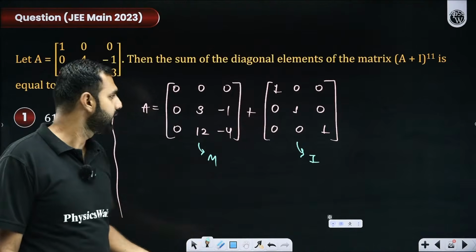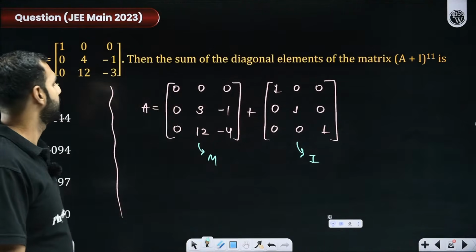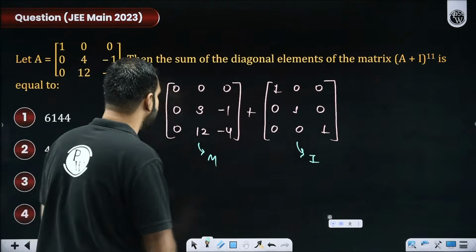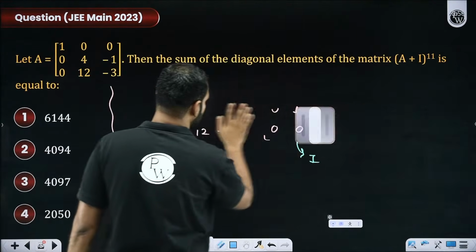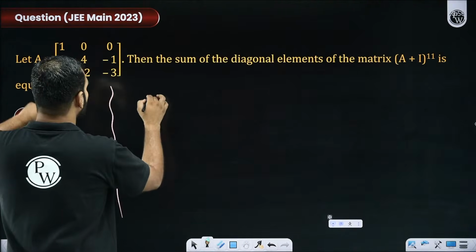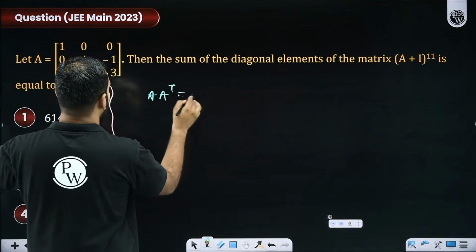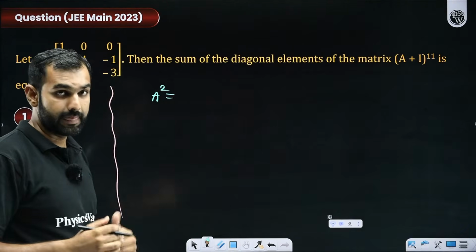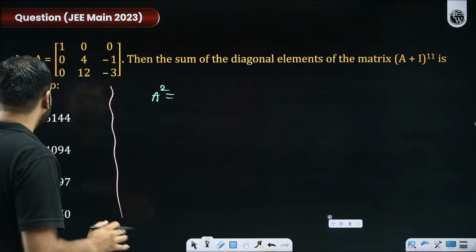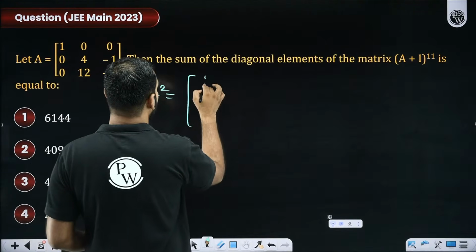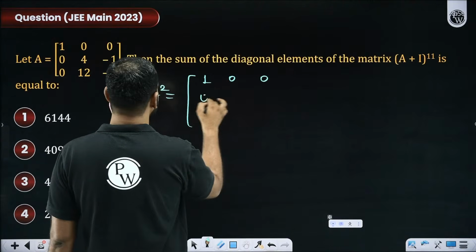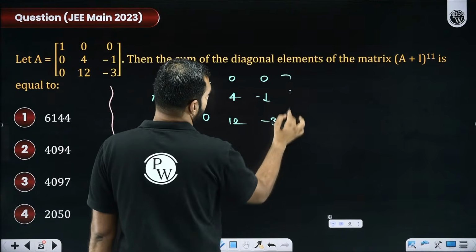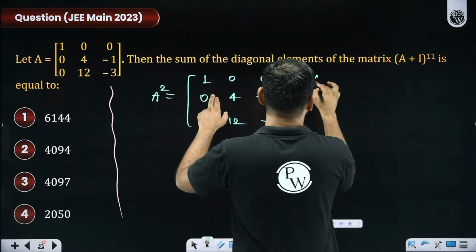But before I start, let me try and help you with this here. Before we do anything else, let's do one more thing here, students. Can you help me with A and its transpose product, or rather, can you help me in finding A square? Sir, what will be A square? This is another way of doing it. Pay attention, everyone. Sir, A is given by 1, 0, 0, 0, 4, minus 1, and then 0, 12, minus 3. And what is A? A was again 1, 0, 0.